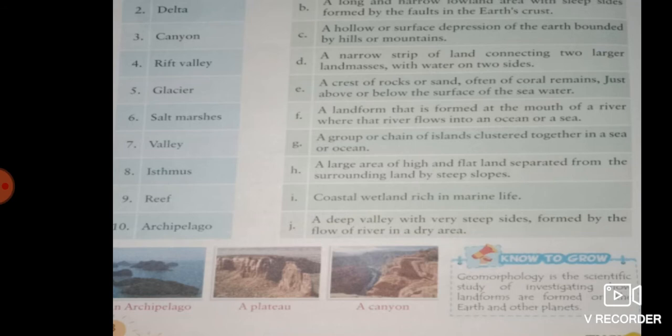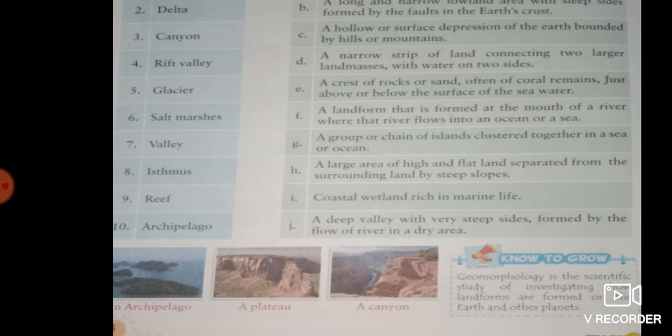Next is isthmus. Isthmus is a special kind of landform. It is a narrow land piece of earth which joins two large pieces of earth, and it has water on two sides, and it connects two large land masses, or land pieces.